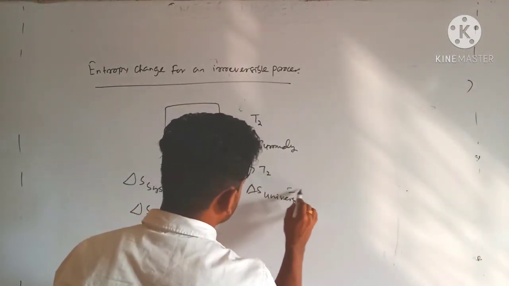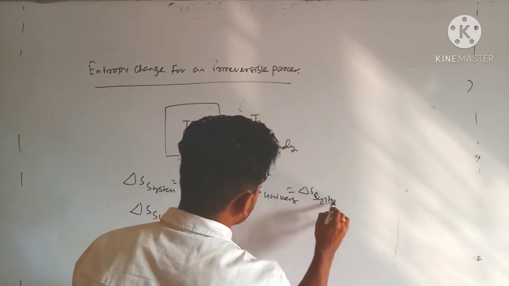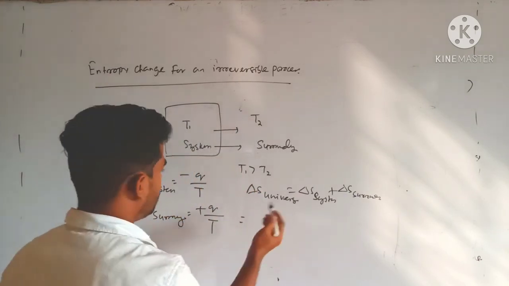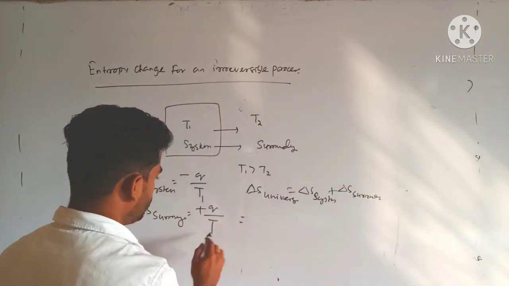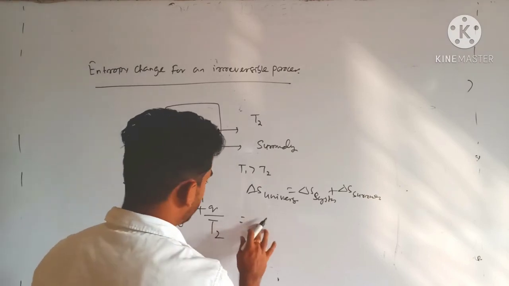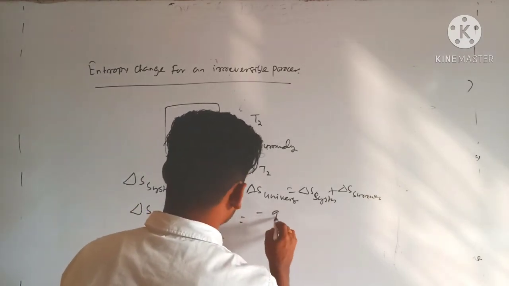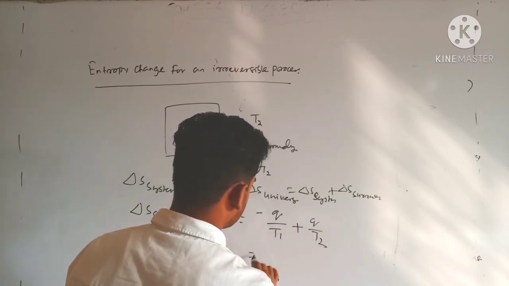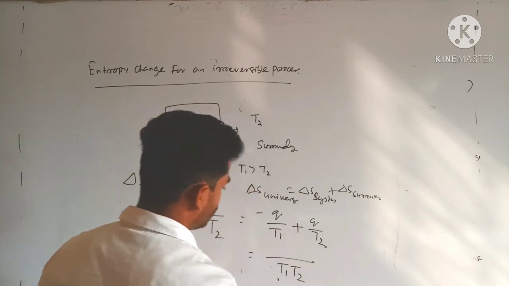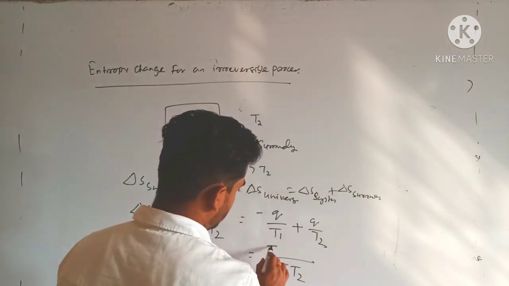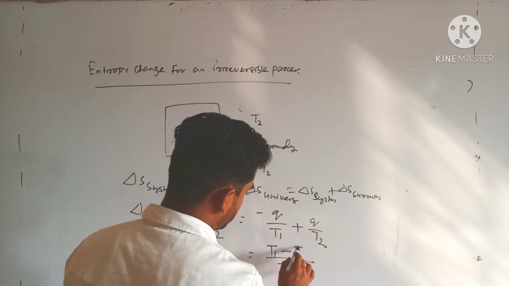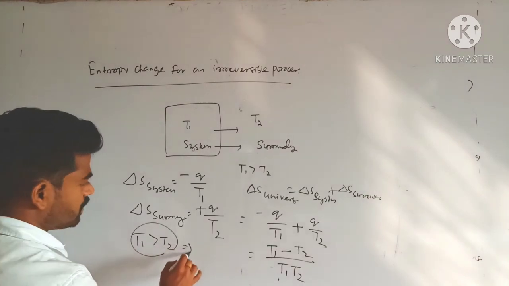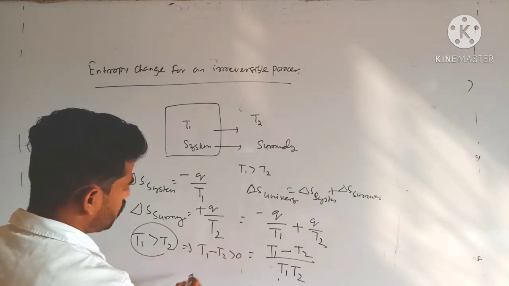So total del S universe is equal to del S system plus del S surrounding, that will be equal to minus q by T1 plus q by T2. So I can directly write minus q by T1 plus q by T2, that will be equal to q times (T1 minus T2) by T1 T2. Since the condition is T1 is greater than T2, T1 minus T2 is greater than 0, that is positive.